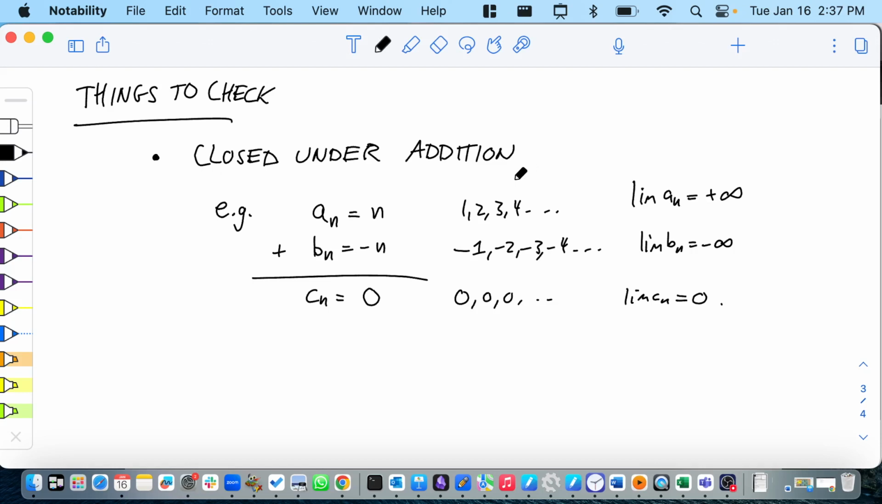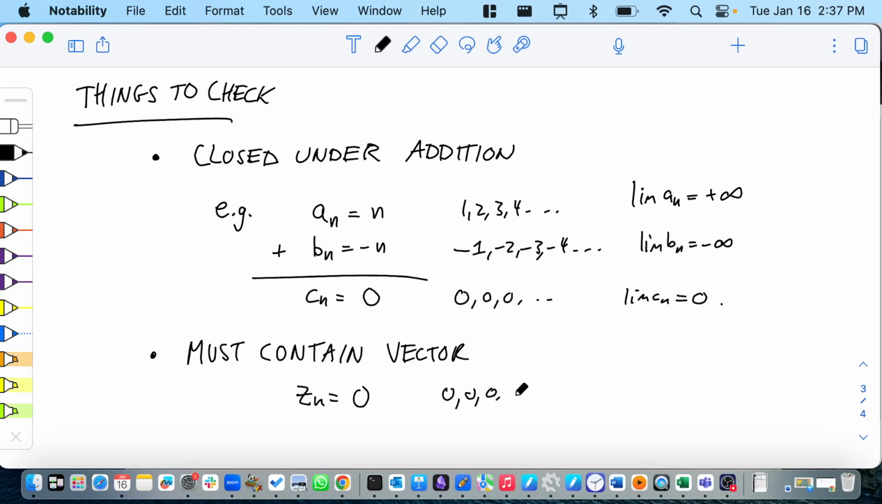I heard somebody else have a different reason why this one is not a vector space. Yeah? I can think of a 0 vector. Yes. Must contain a 0 vector. Okay, so there has to be an element that when you add it on to the other elements, doesn't change that original thing. So the 0 element for sequences is, let's call it z sub n, z for 0, the sequence 0, 0, 0, 0, always zeros.